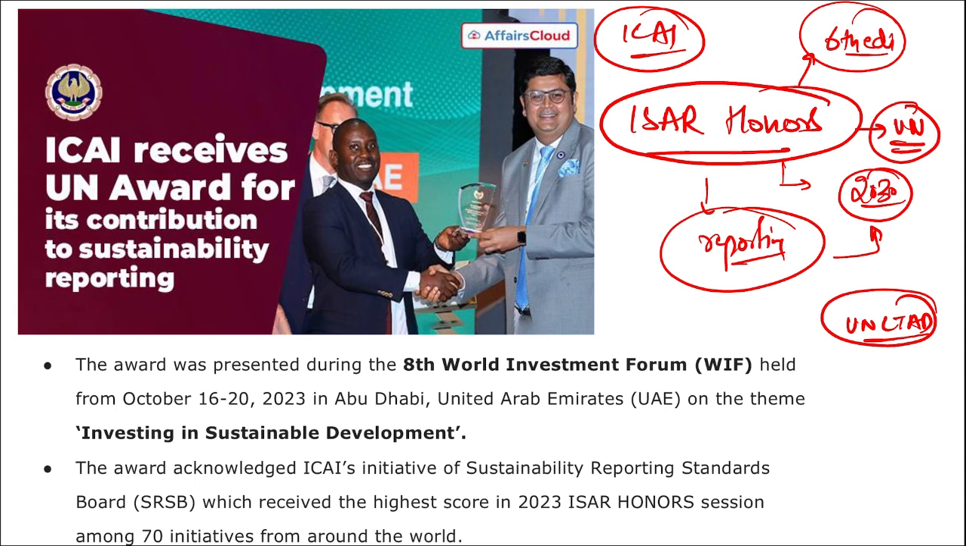And this is the working group on international standards for accounting and reporting, that is ISAR. So the full form of ISAR is also important, and that is International Standards for Accounting and Reporting. So this was the 6th edition of ISAR honors. It was presented to ICAI by UNCTAD, and we just saw it is the 6th edition. And what is the aim here? Why is this award given? It is for accurately reporting the adoption of sustainable development goals by 2030.